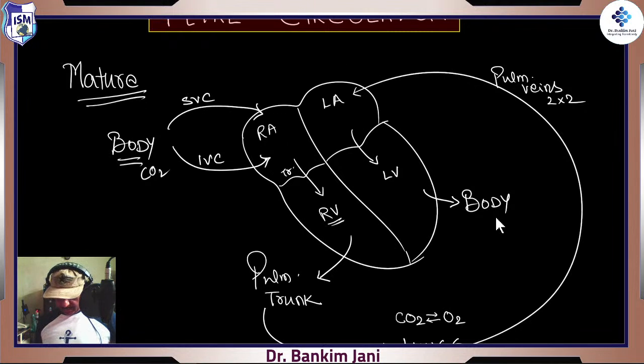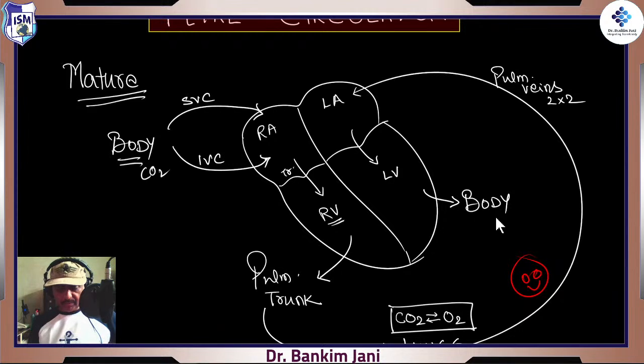From the pulmonary trunk it will go to the lungs, where there is the exchange of carbon dioxide and oxygen. Finally, this oxygenated blood will go into the left atrium, from the left atrium to the left ventricle via the mitral valve, and from the left ventricle it moves into the entire body via the aorta. Things are pretty simple, right?